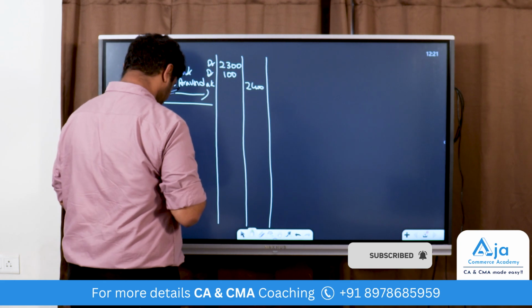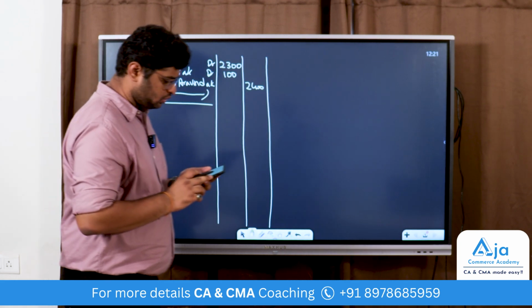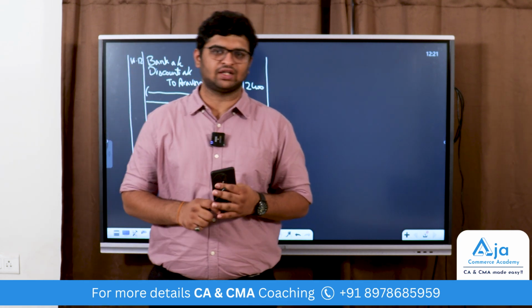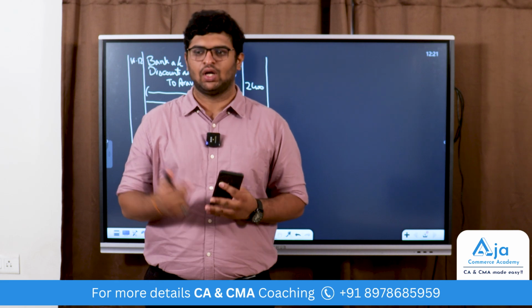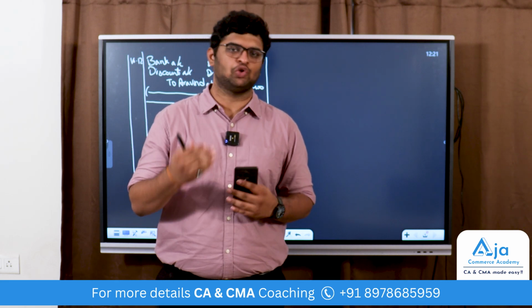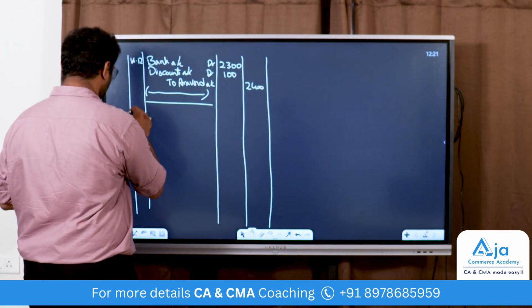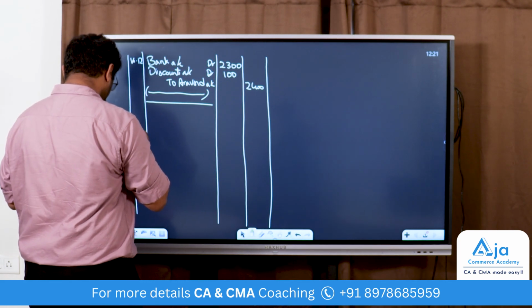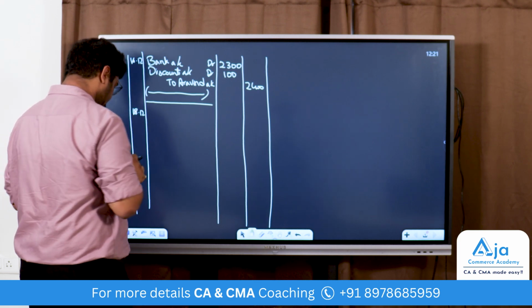Next, he withdrew goods for personal use. Now, when you withdraw cash, you withdraw it from bank. So when you withdraw goods, where will you withdraw them from? Goods you will have with you after you purchase them. So you need to credit purchase account. What is the date? Date is 18/12. Withdrew goods for personal use.